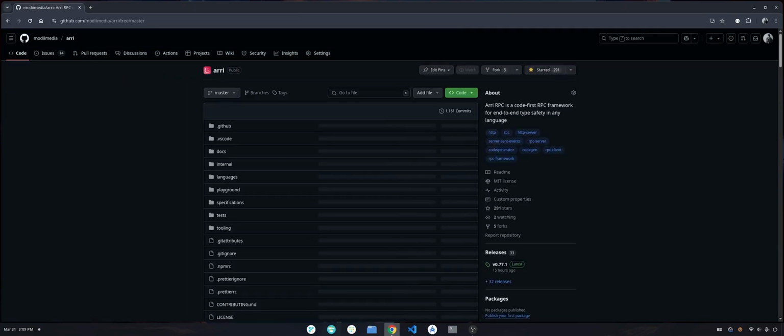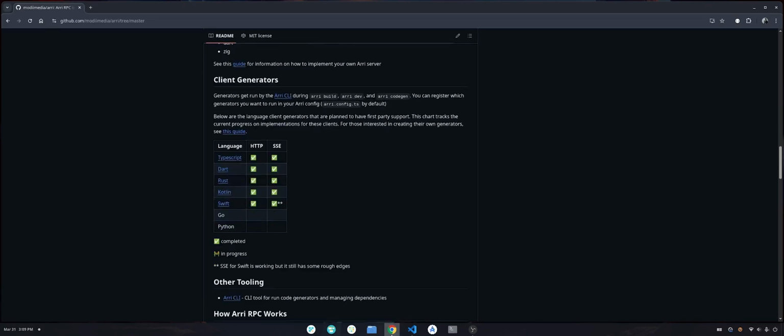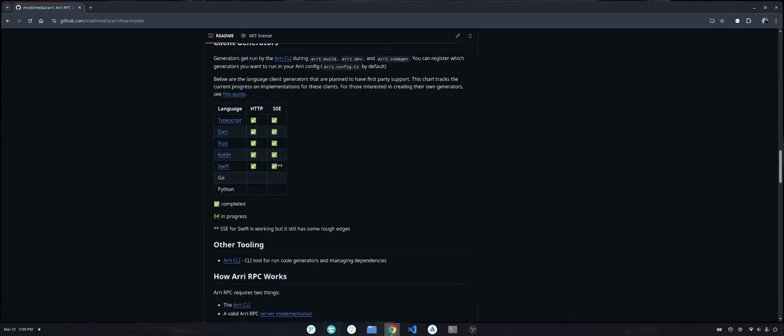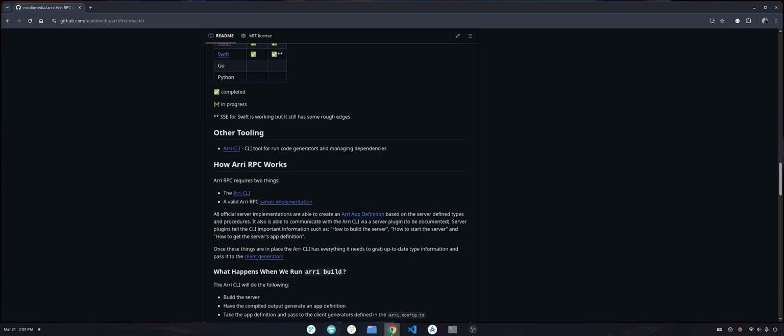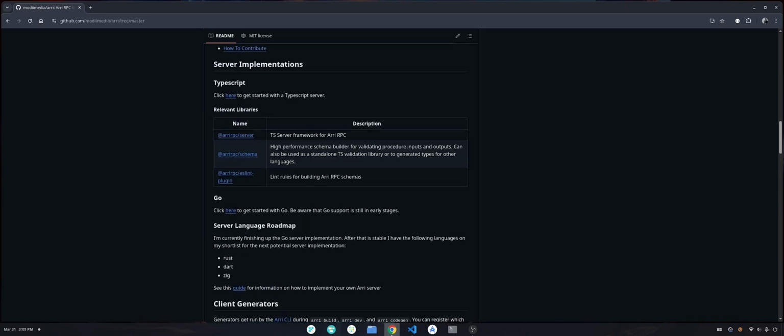But now that there's an initial Go implementation there, I'm curious, what other languages would you like to have Arri RPC working for? So we've got TypeScript server, we've got a Go server, and with both of these, you get a seamless end-to-end type-safe experience. What other language do you think would benefit from something like this? Right now, I've been looking at Rust, Dart, and Zig, but I'm open to feedback.